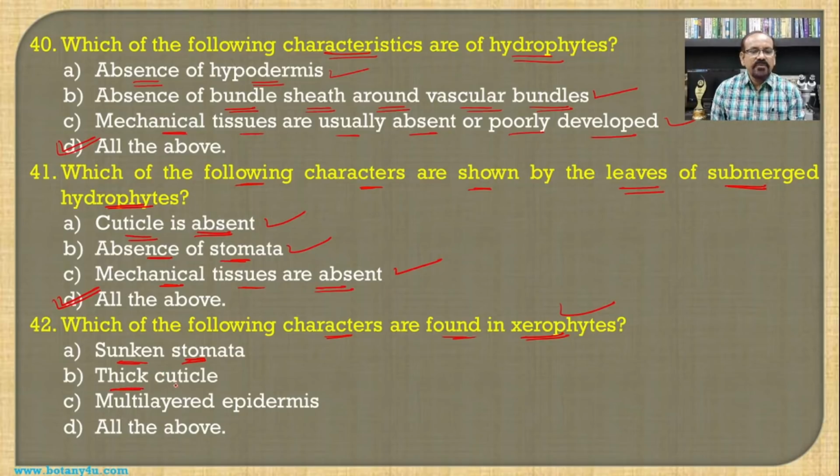Then thick cuticle, which is also responsible to avoid the transpiration, and multi-layered epidermis, that is also responsible to avoid the transpiration. So all these characteristics are responsible to reduce the rate of the transpiration, and hence all the above becomes the answer for this question.